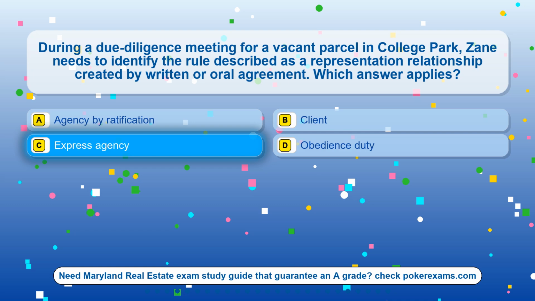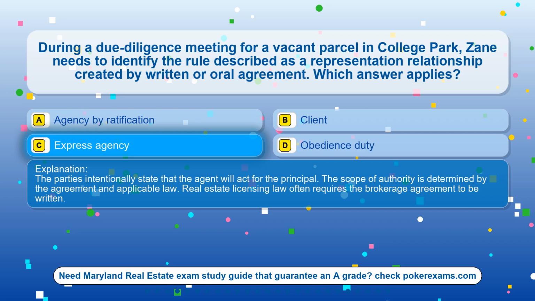The correct answer is option C, express agency. The parties intentionally state that the agent will act for the principal. The scope of authority is determined by the agreement and applicable law. Real estate licensing law often requires the brokerage agreement to be written.